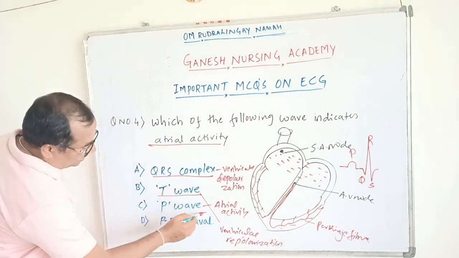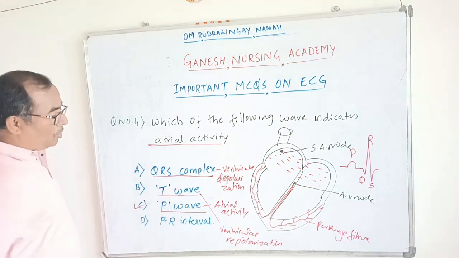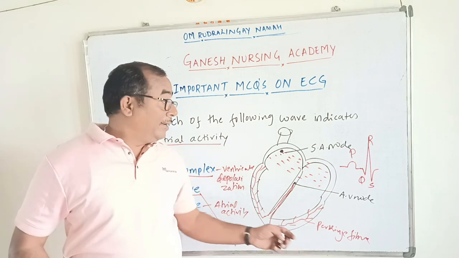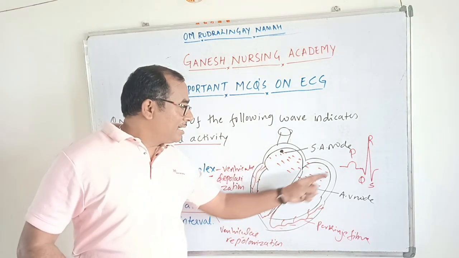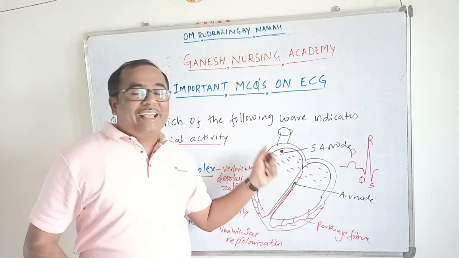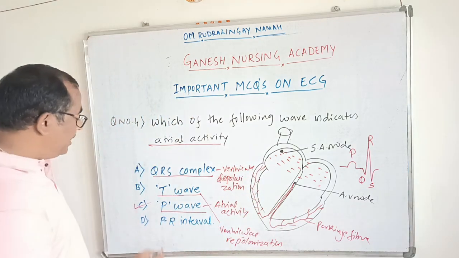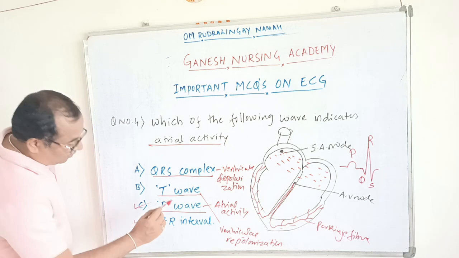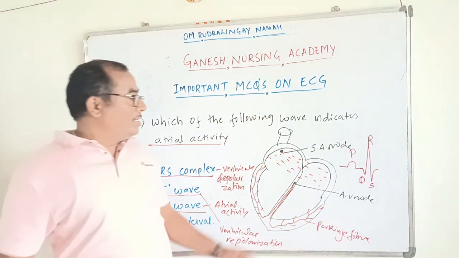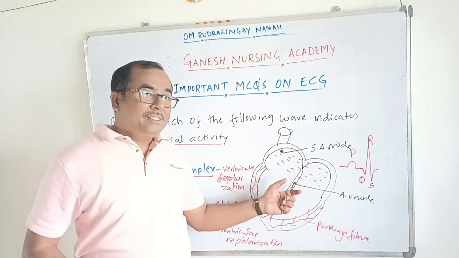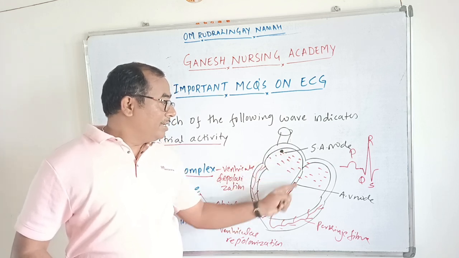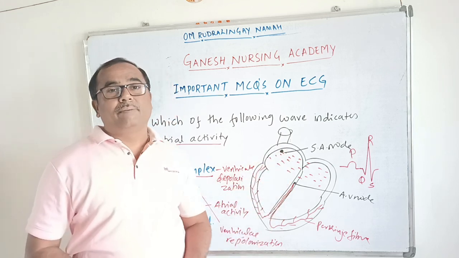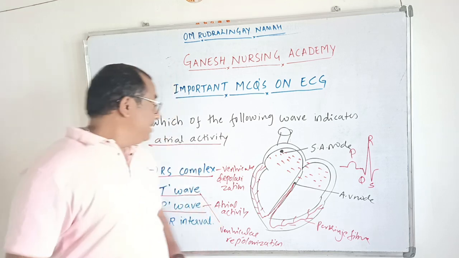P wave is the one which will denote the atrial activity. It denotes that the SA node has begun the electrical activity and the electrical impulse is conducted through both atrial chambers, causing excitation of both the atria. That is all denoted by the P wave. PR interval denotes how much time is taken to conduct the electrical impulse from SA node to AV node to bundle of His and Purkinje fibers. So this is all about the second question.